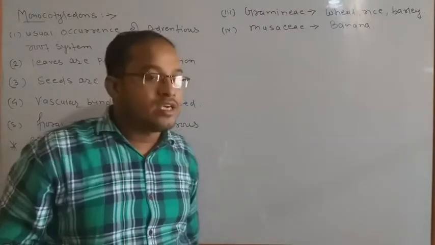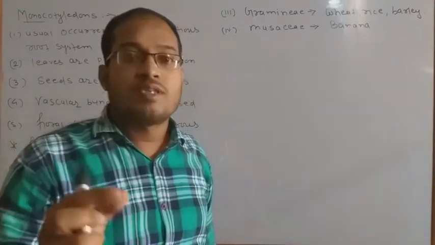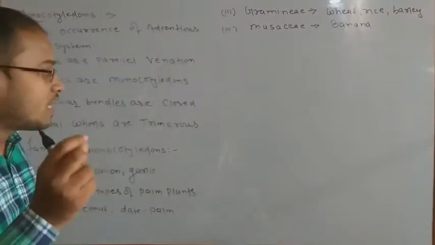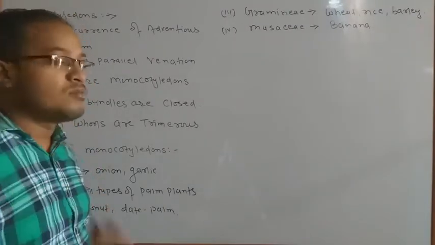In dicotyledons we have discussed that di means two and cot means a special type of coating substance. So dicotyledons means two cots, and mono means a single cot is present in the seed, and these are called monocotyledons.